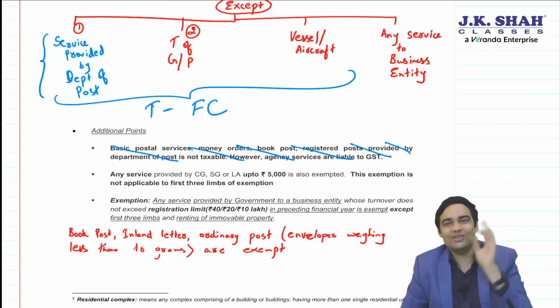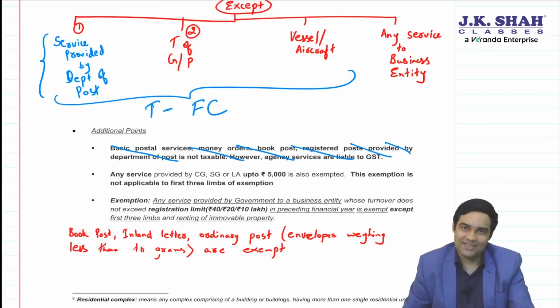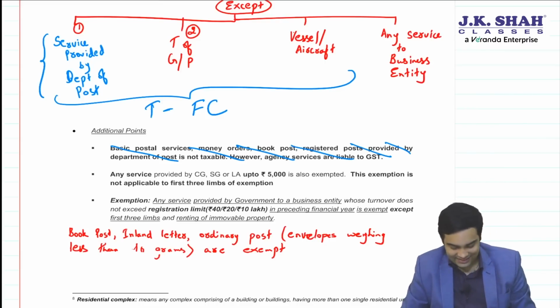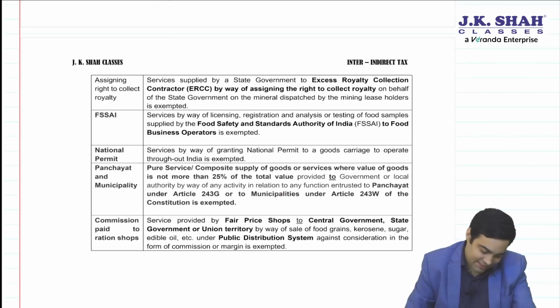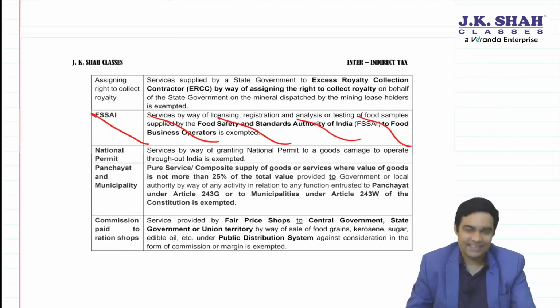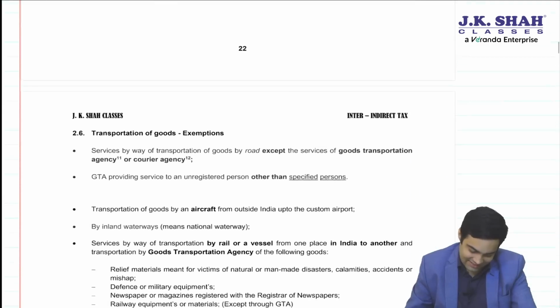We will see the new exemption entries. There also you will find this entry and I'll explain it to you. Okay. Then come to the next page, FSSAI. Exemption deleted. Earlier, FSSAI used to enjoy an exemption. Now, services provided by FSSAI are taxable. Okay, come to the next page.